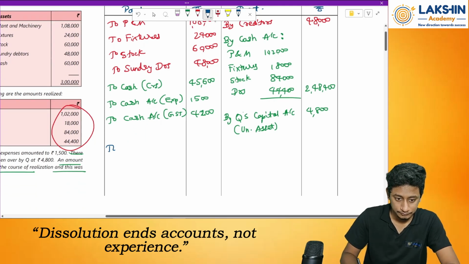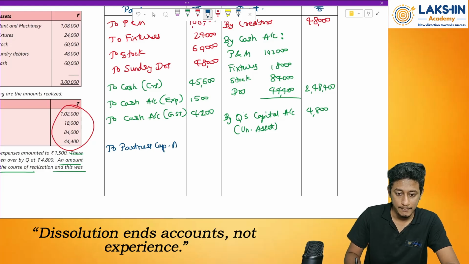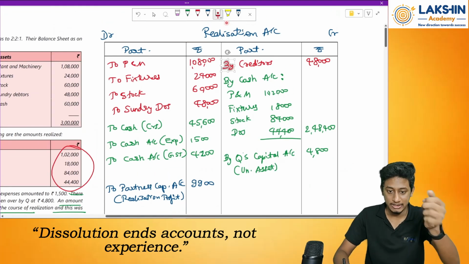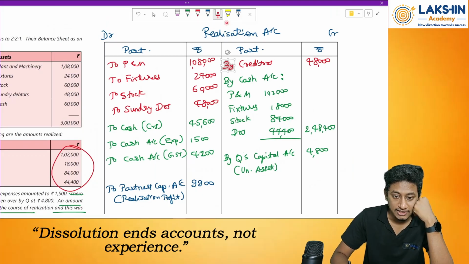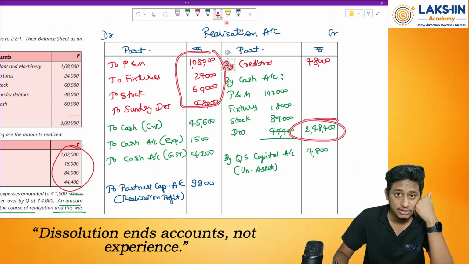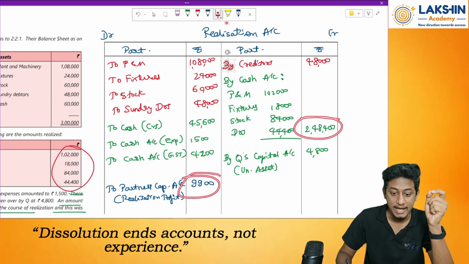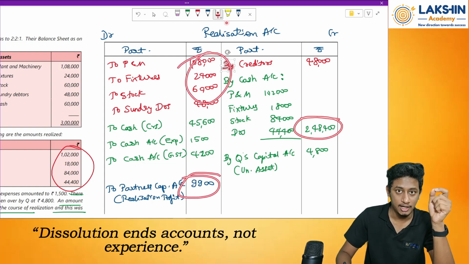So, to partners capital account, this is realization profit. How much? Rupees 9,900. Remember, if anything comes on the debit side, it is a profit. Anything comes on the credit side, it is a loss. Why, sir? Because see, I have assets over here minus all the assets realized. That means if I am receiving more over here, I will get the balance over here because this will be less, obviously. So I will have a profit over here.